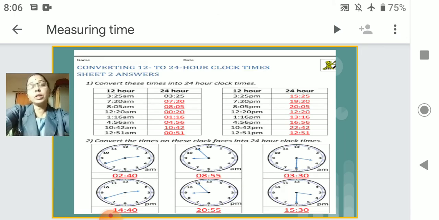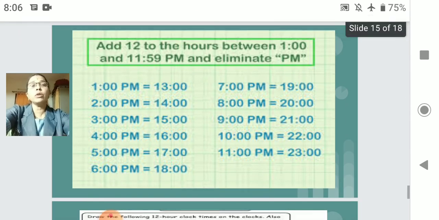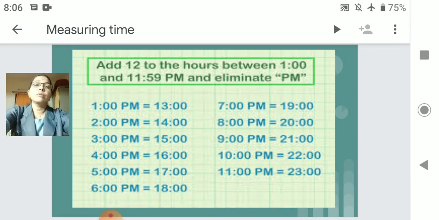Learn this, and you have to complete some of your exercise, and whatever is shown here on these slides you have to learn it. So see, 1 PM means how much time. Now this is a conversion of the 12-hour clock pattern and the 24-hour clock pattern. When we say 24-hour clock pattern, we don't mention AM and PM. When it is the 12-hour clock pattern, we have to mention AM and PM, because the time comes two times. This chart you will write down.